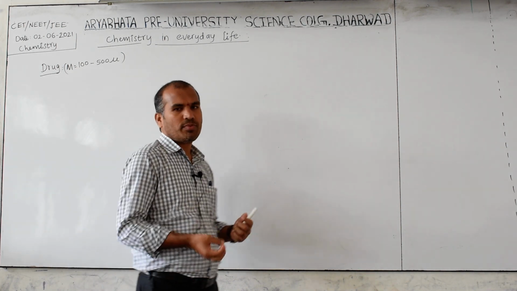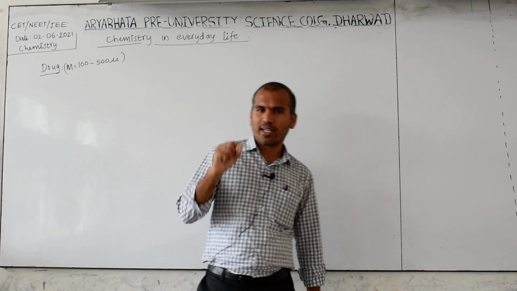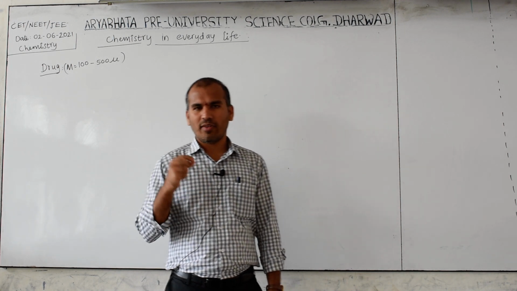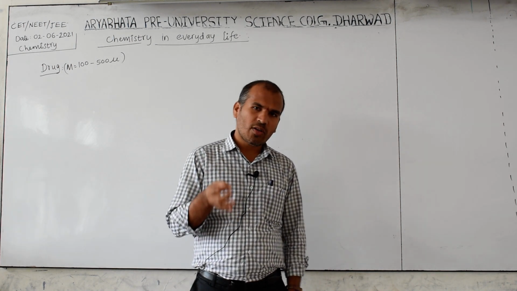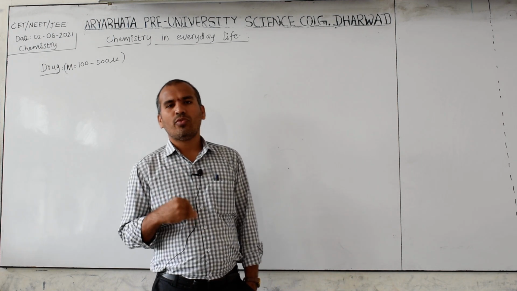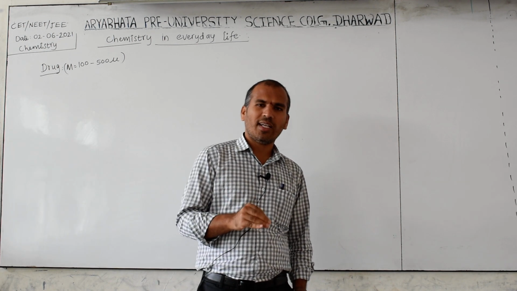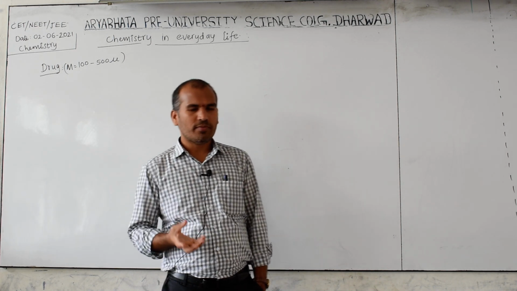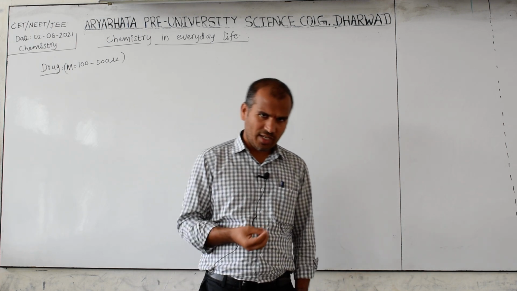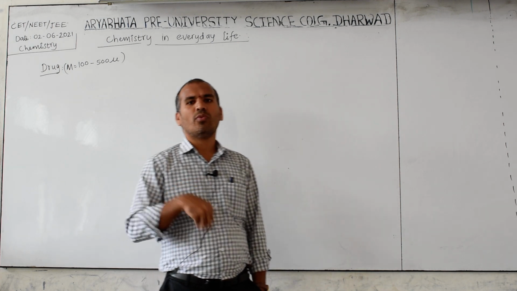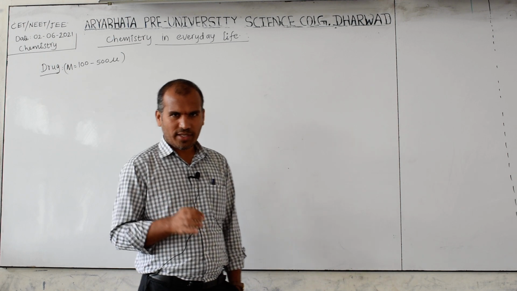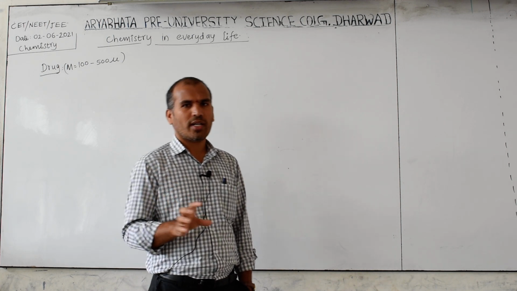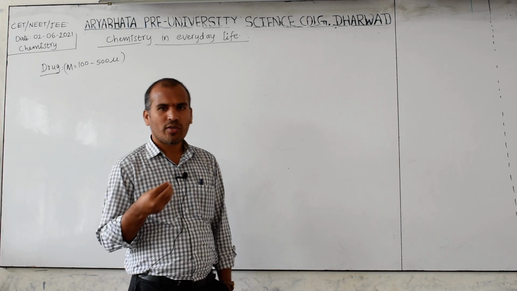When you go to the hospital, the doctor gives a prescription recommending a dose, morning, afternoon or evening. We have to use only that recommended dose. If you use more than the recommended dose, it may be poison. That's why don't use your own prescription. Don't take tablets, injections or syrup on your own, because a prescription is compulsory. You have to take them according to the prescription, so always contact your physician.